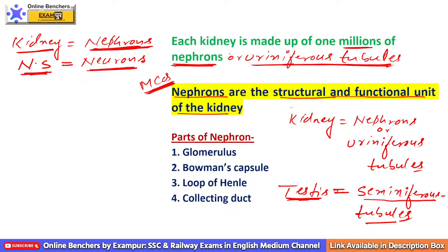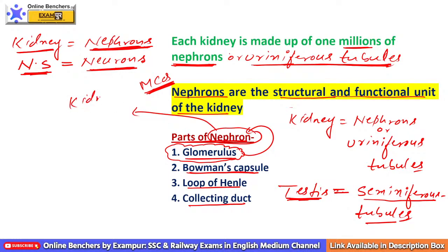This is a very important question. Now, when we talk about the parts of nephron, we have the following parts: glomerulus, Bowman's capsule, loop of Henle, collecting ducts. Please remember these are the parts of your nephron. For example, if the question is glomerulus is a part of, your answer should be nephron. If nephron is not in option, your answer should be kidneys. If kidney is not in option, your answer should be excretory system.